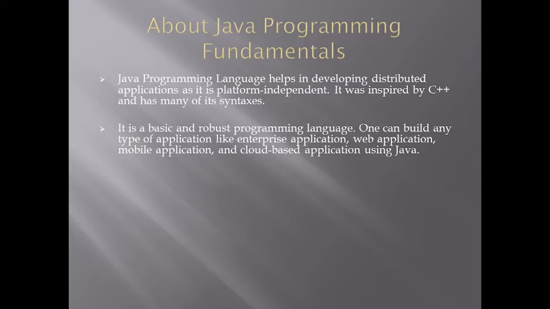Robust means something which is strong about its language because it is a simple basic English, and that's where it says basic. And the robust means because of its many features. We will see them in the further sessions.